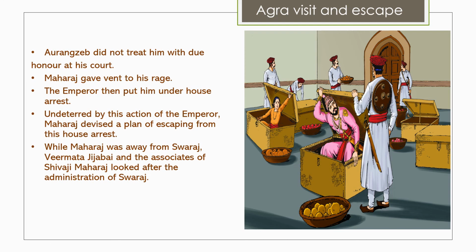While Maharaj was away from Swaraj, Veer Mata Jijabai and the associates of Shivaji Maharaj looked after the administration of Swaraj. His mother was always there to look after the kingdom, to look after the territory, and when he was out, she took care of the Swaraj.